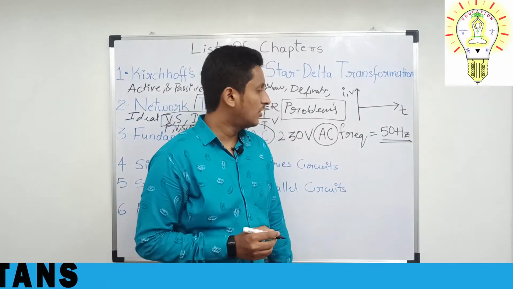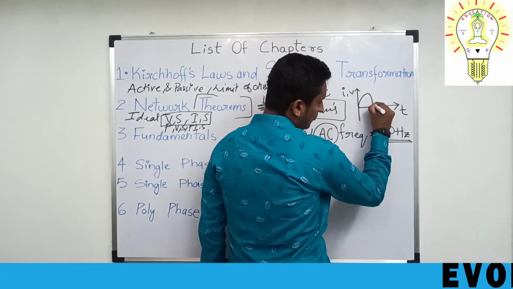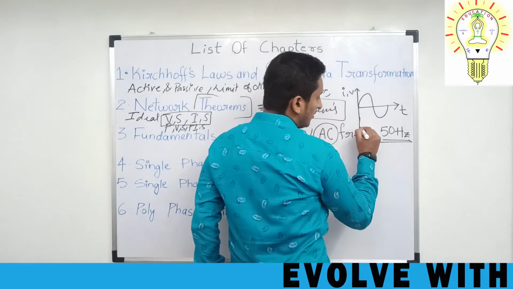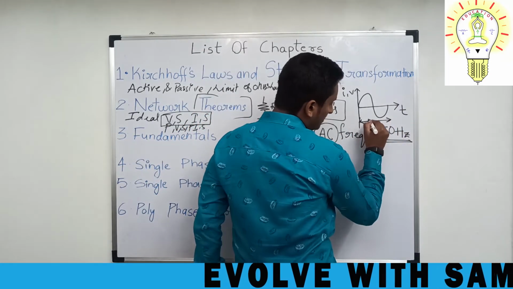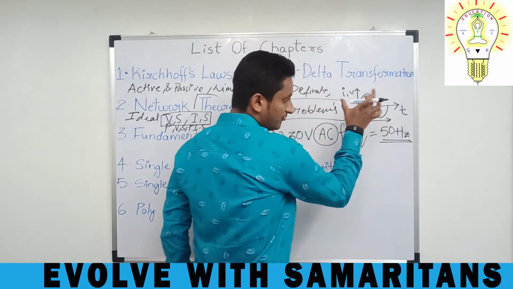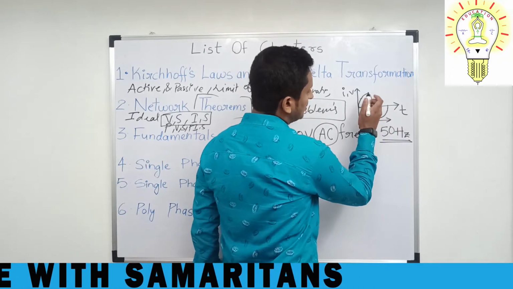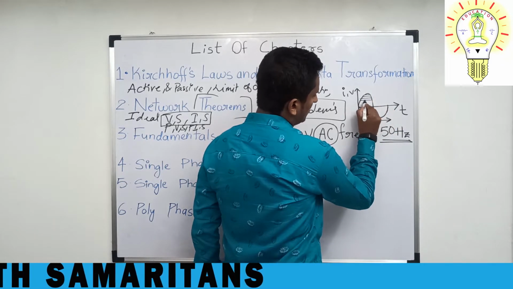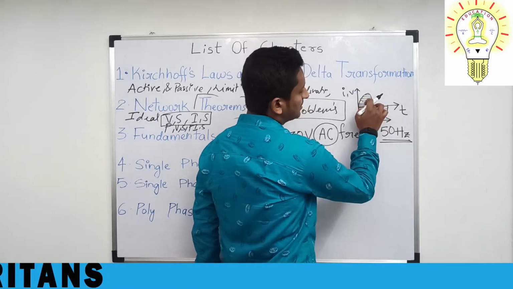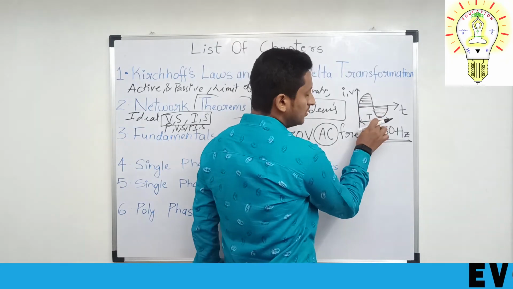Now when I take one complete cycle, or one complete sinusoidal waveform, this part from here to here is called T. That is the duration. This is called one complete cycle. What does one complete cycle mean? One positive cycle and one negative cycle, or half positive cycle and half negative cycle. So the combination of this is called a full cycle.